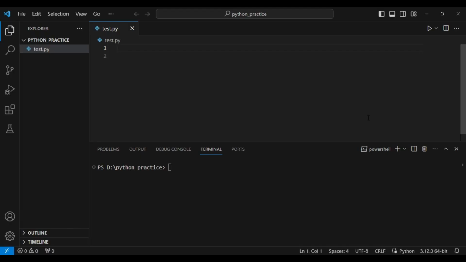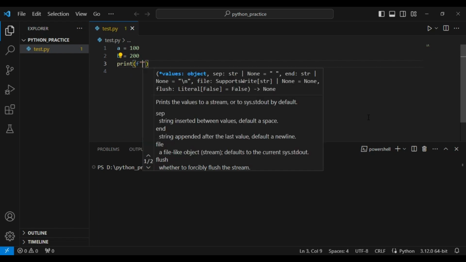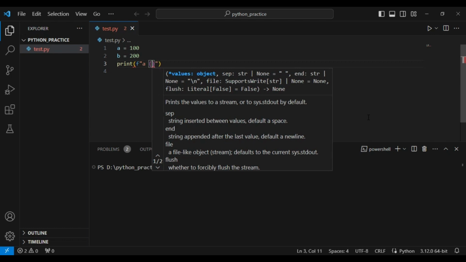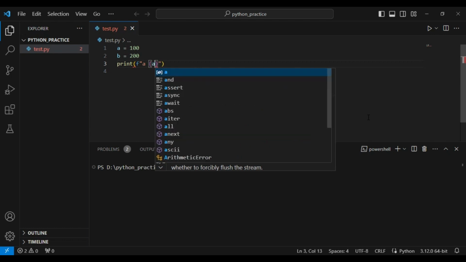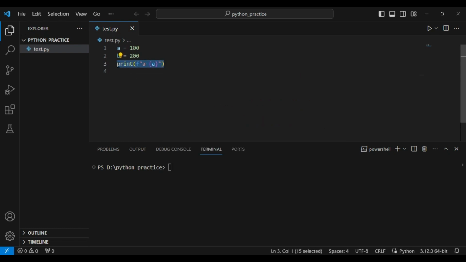Now we will verify that Python is an interpreted language. For this, I will write one small program. I will take two variables for addition: A is equal to 100 and B is equal to 200. Then I will print the values of A and B on the console, and print the value of B also.